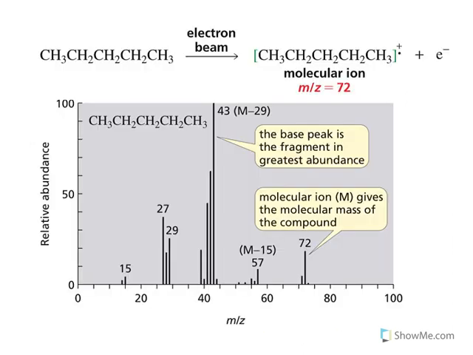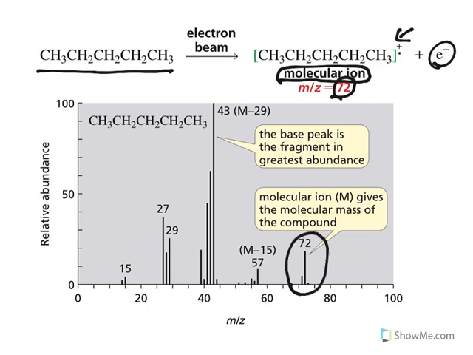Moving further, see, this is what happens. You take pentane, the 5 carbon one, and by use of an electron beam it forms a molecular ion. An electron is knocked out and you get this radical cation which has mass 72. So the extreme right one will be the molecular ion one. This is also known as the molecular ion peak. So the molecular ion gives the molecular mass of the compound.